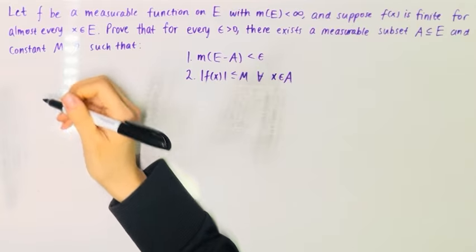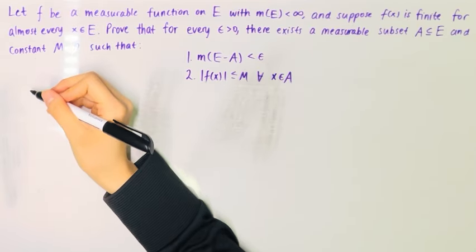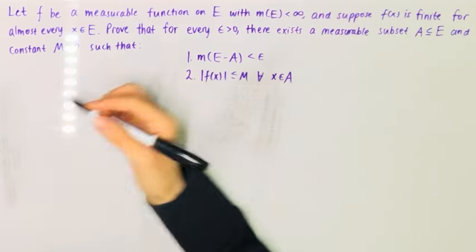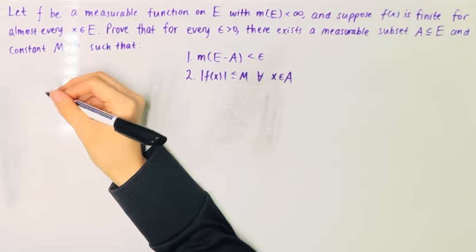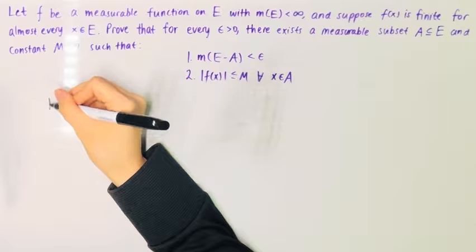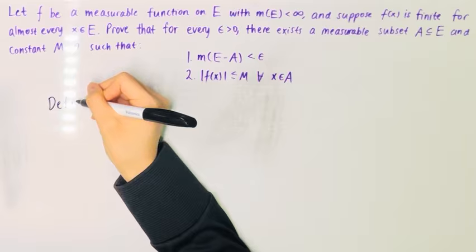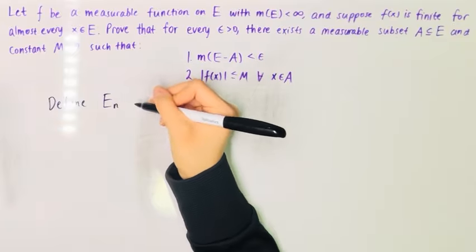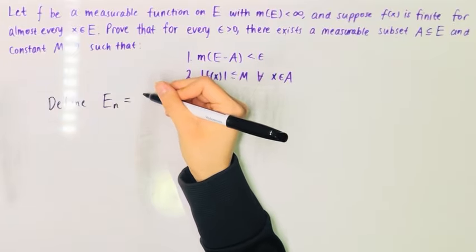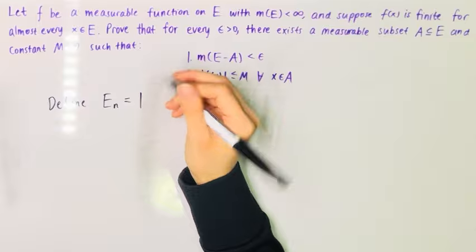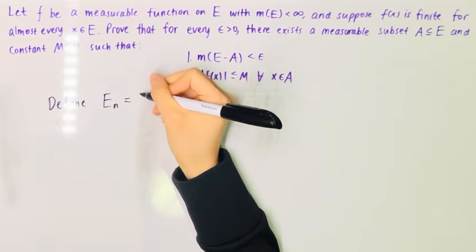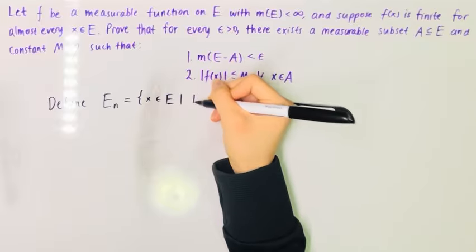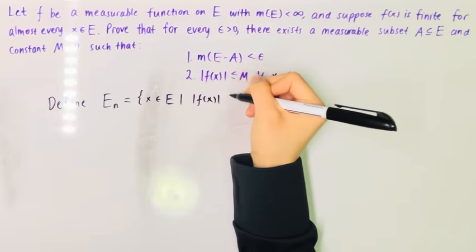So again, we want to think about continuity of measure and build a set which is converging toward E. How do we do this? So define E sub n equals the set of x in E such that |f(x)| is less than or equal to n.